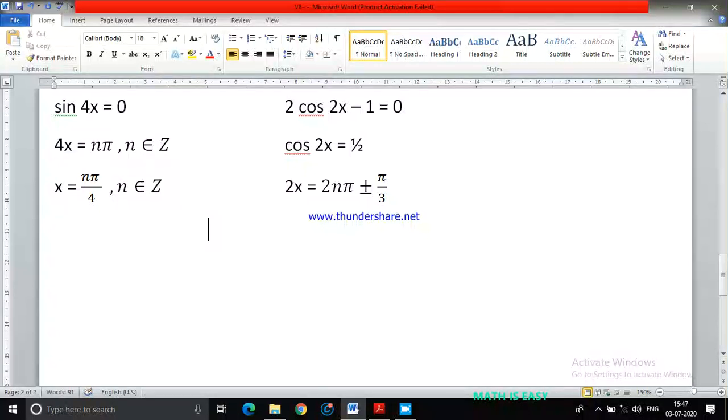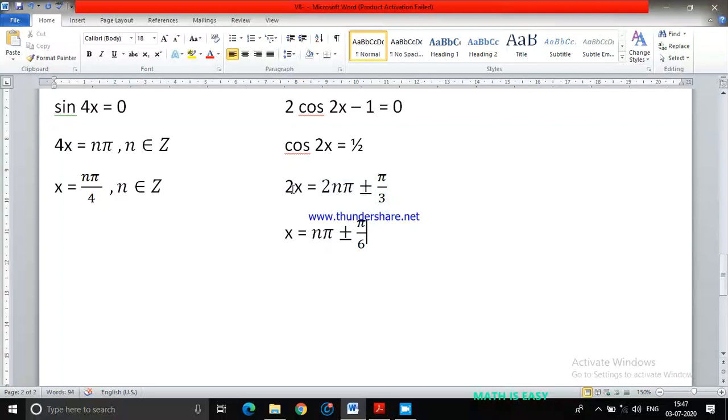So if I want the x value here, then 2 will come to this side and divide. 2n pi upon 2 is going to be just n pi.